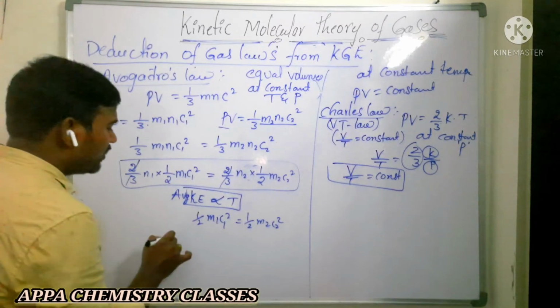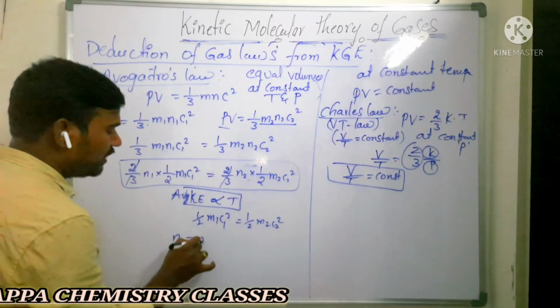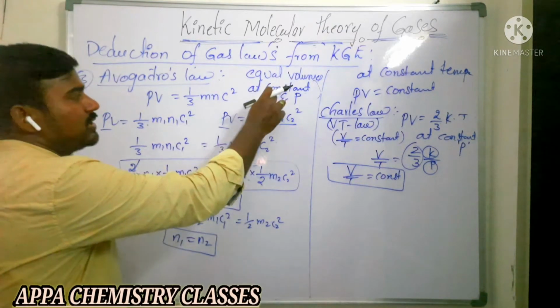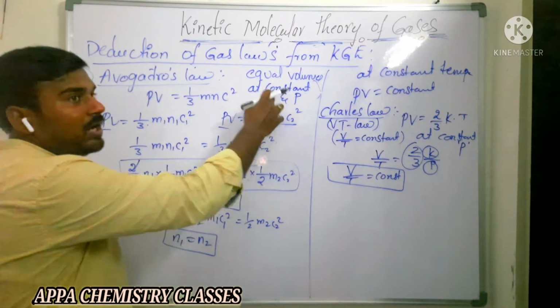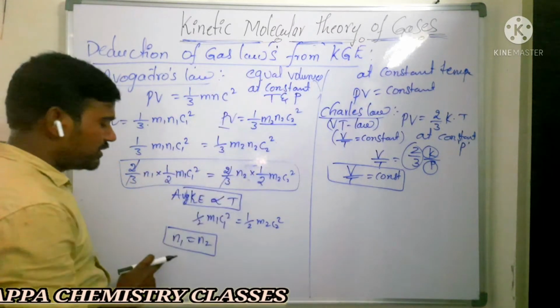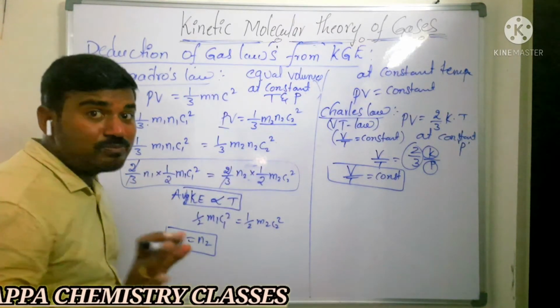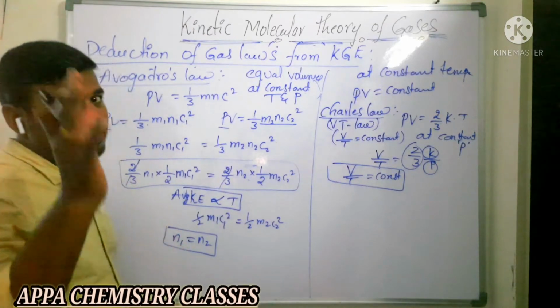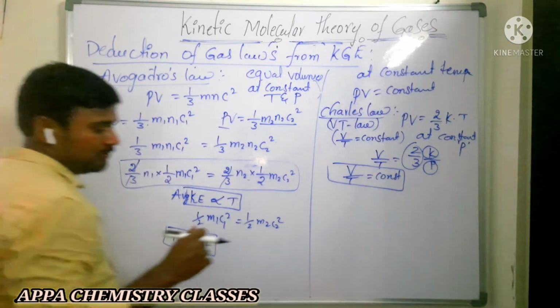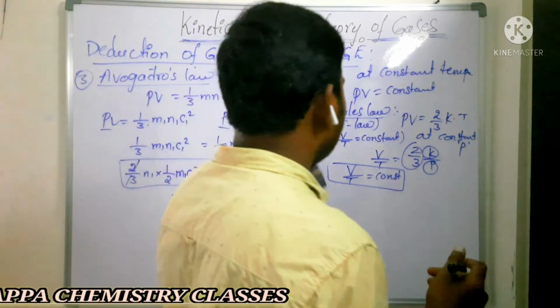What is left over? Finally we get N1 is equal to N2. That is, at constant temperature and pressure, equal volumes of gases contain an equal number of moles or an equal number of molecules. Is that clear, Avogadro's law? Very important. Next we are going to see Dalton's law.